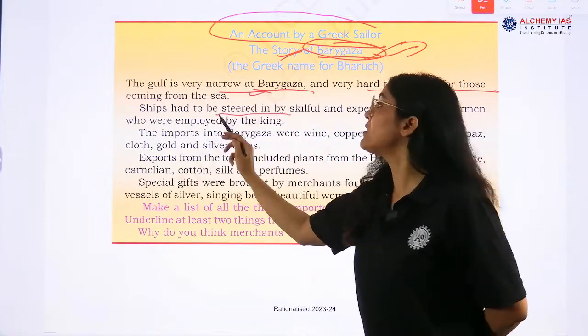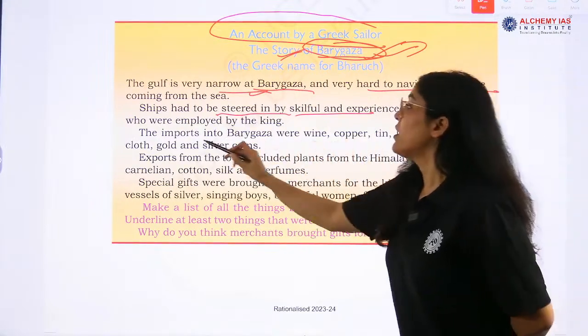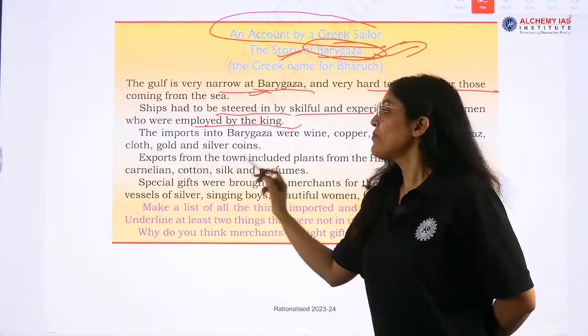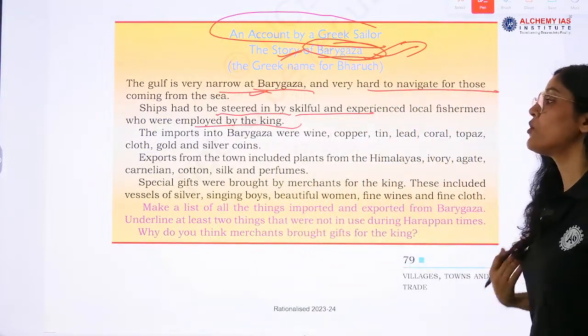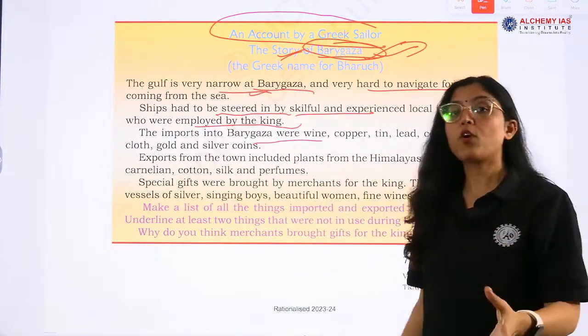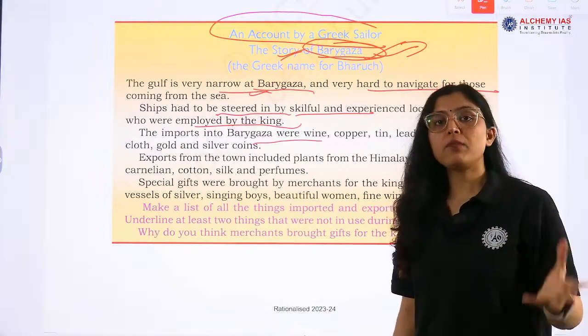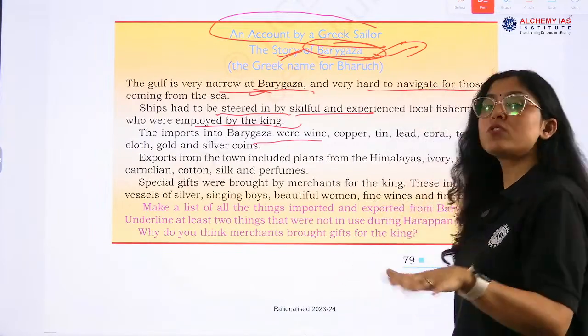Ships had to be steered in by skillful people, fishermen, who were employed by the king. Okay, next: what were the imports into Barygaza? Very important, because a question can come at any time on what purpose Bharuch was used for and what the imports and exports from Bharuch were.